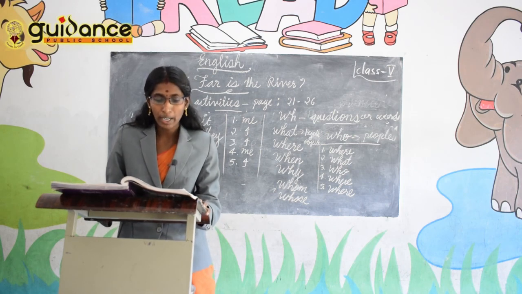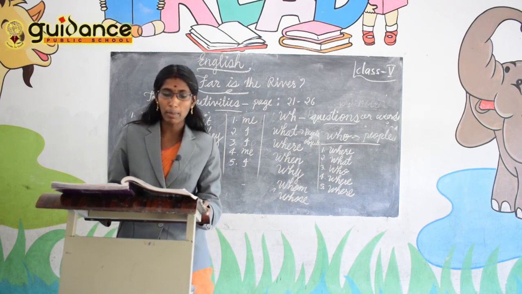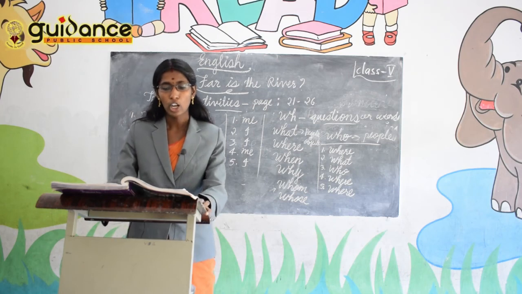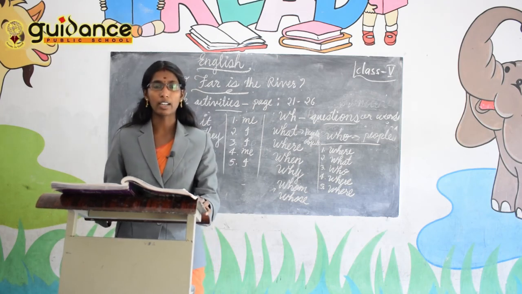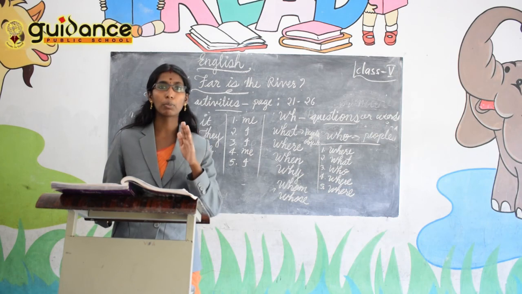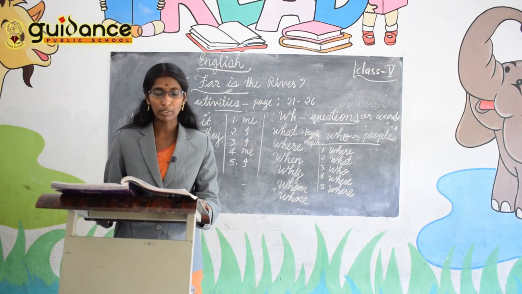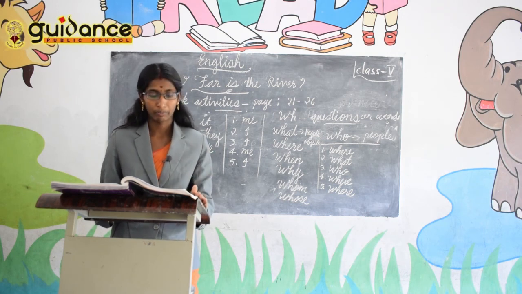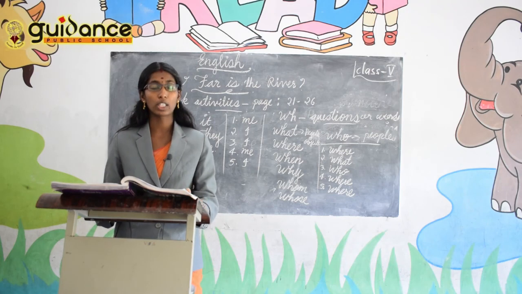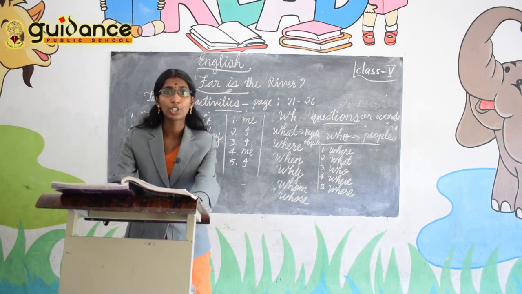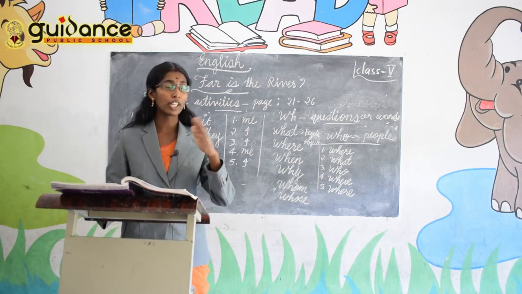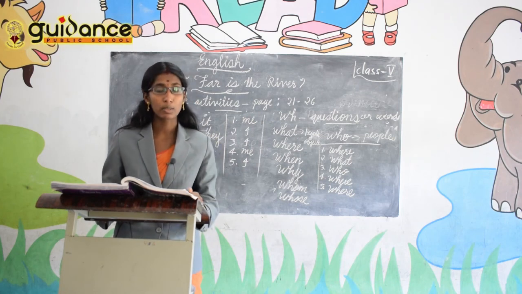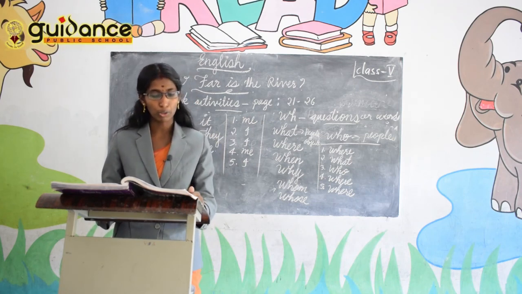So the last one you have to write yourself. Imagine you are the boy in the story who finally saw the river. Describe in five sentences what you saw when you reached the river bank, then how you felt when you saw the river. So imagine that you are the boy who went to see the river and explain what you saw when you reached the river bank and how you felt.